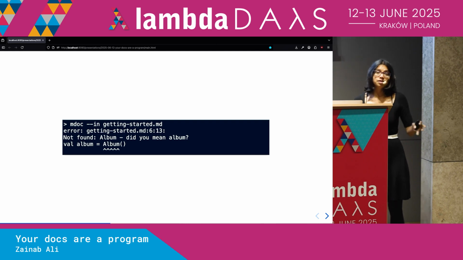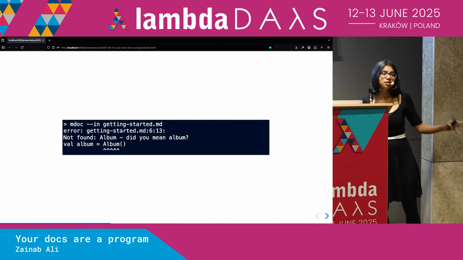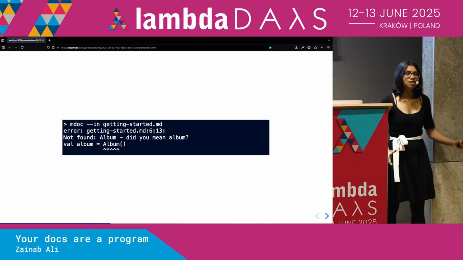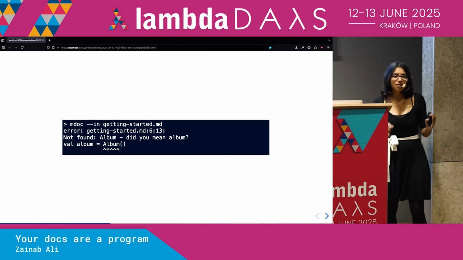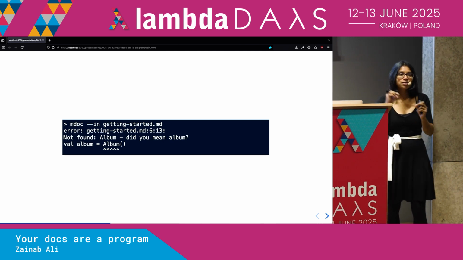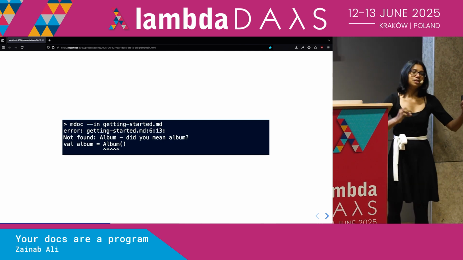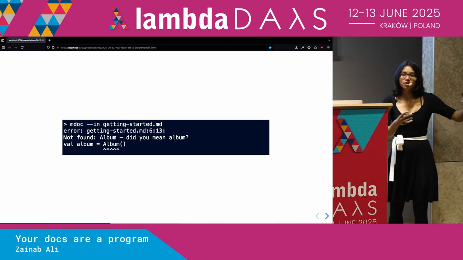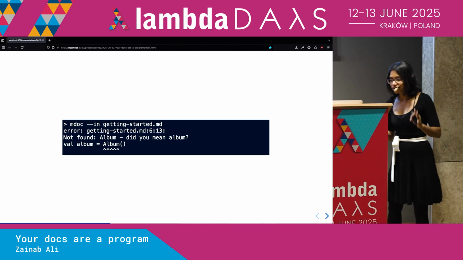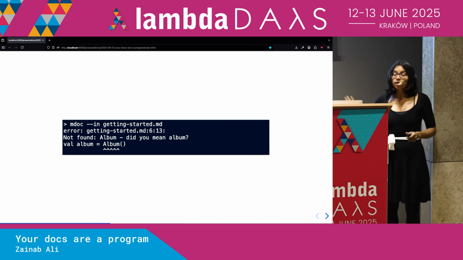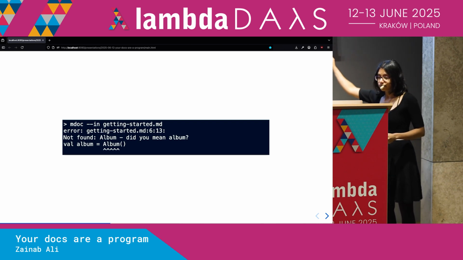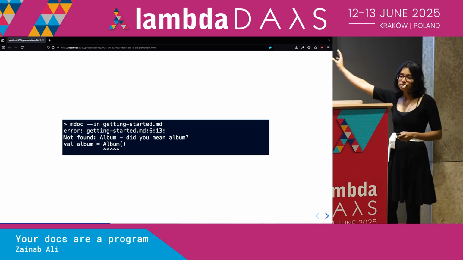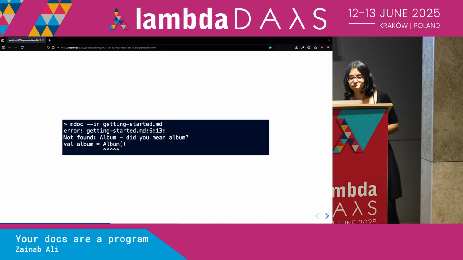Now, how many times have you gone to a blog post, right? Somebody's written, and you're trying to follow all the steps, and then you realize that actually, no, they're referencing some symbol. You don't know where it's from. You go and you search on Google, and you find that there are maybe 5 different libraries that have this symbol. It's very frustrating. Thankfully, with mdoc, you won't have that. You'll also need to do things like declare which libraries your symbols come from.